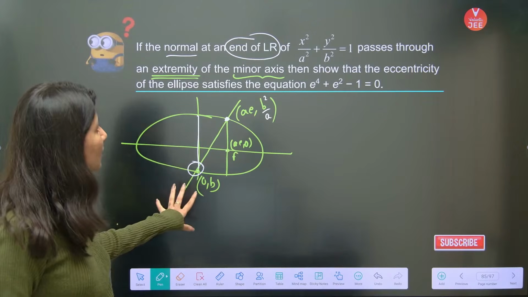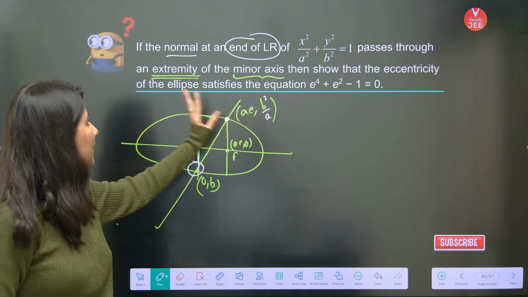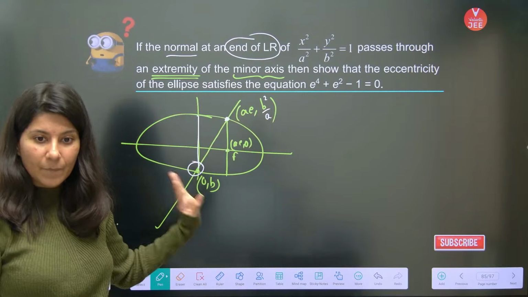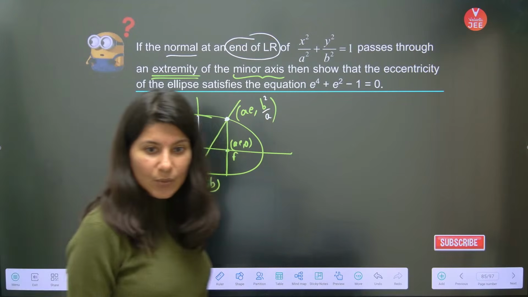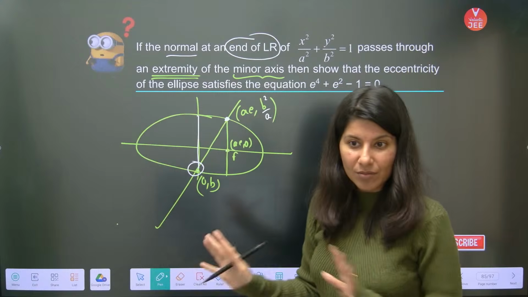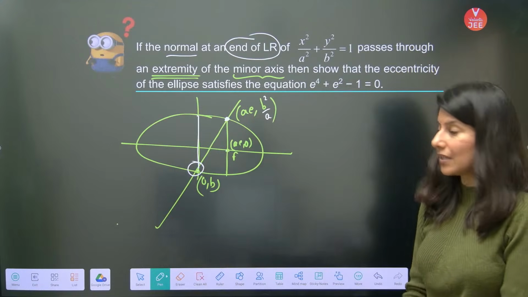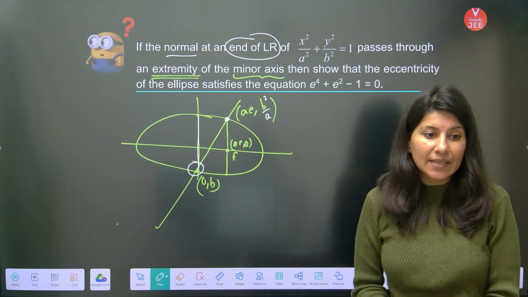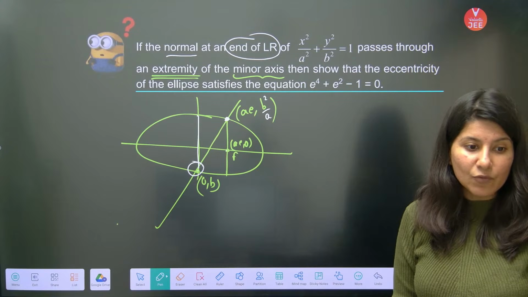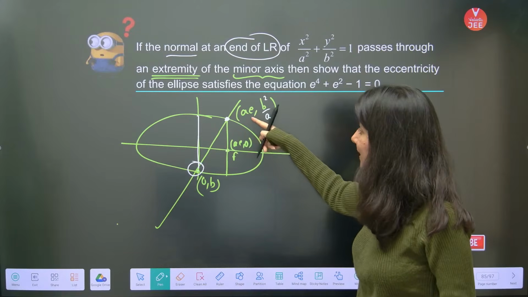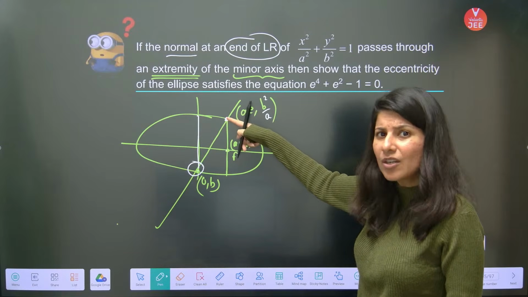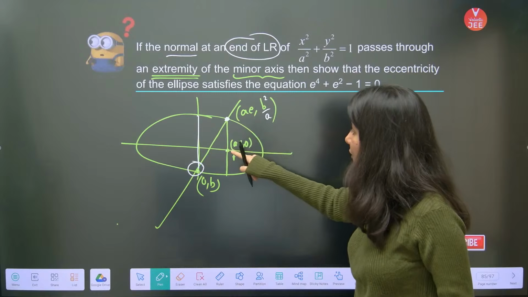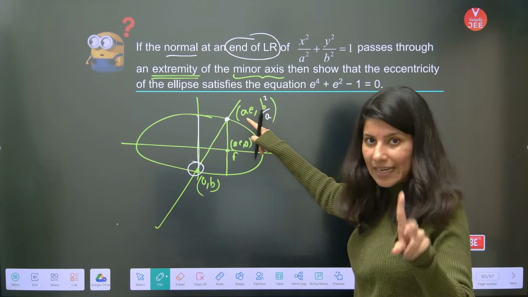So this is the question. Now we need to show that the ellipse satisfies this. Can you, now do you understand the question? Not the solution part, just the question part. Now one thing which we should know is what are the coordinates of this point? How to get the coordinates of this point? First of all, I need the x coordinate and I need the y coordinate.